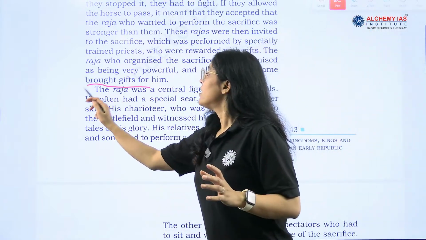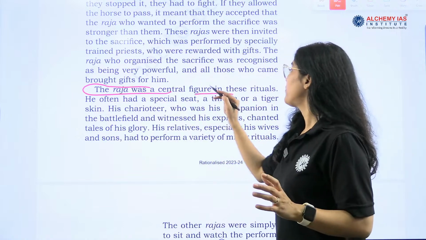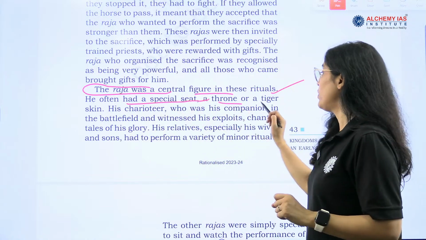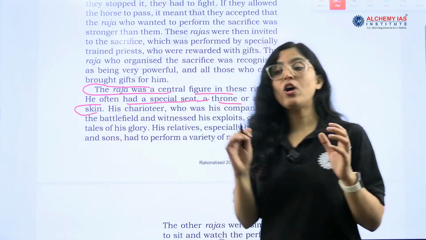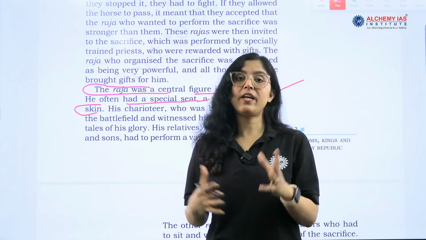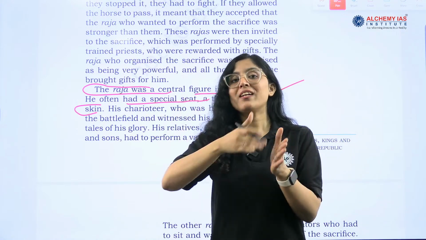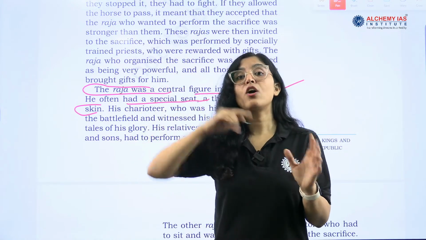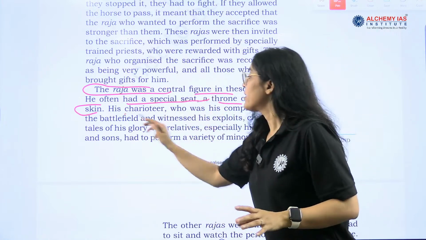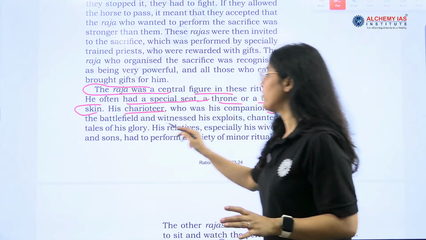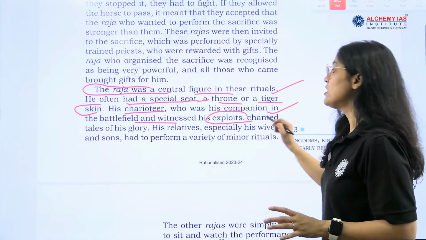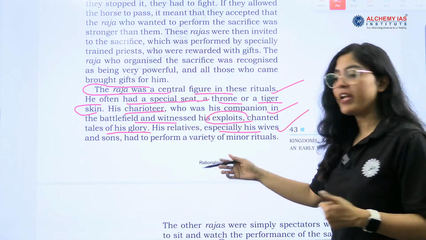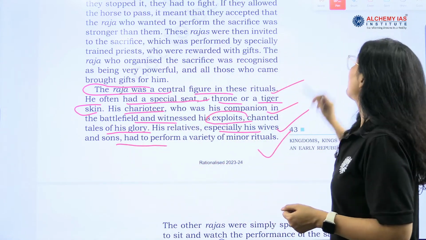Now, the Raja was a central figure in these rituals, right? And he often had a special seat, a throne and a tiger skin. See, all the things have been mentioned very clearly, and this is why NCERT is very important, because it will connect everything, right? From chapter 1 to chapter 5, you will see a continuity. Now, his charioteer, who was his companion in the battlefield and witnessed his exploits, chanted tales of his glory. His relatives, especially his wife, would perform a variety of minor rituals.